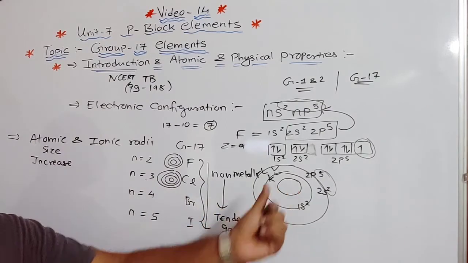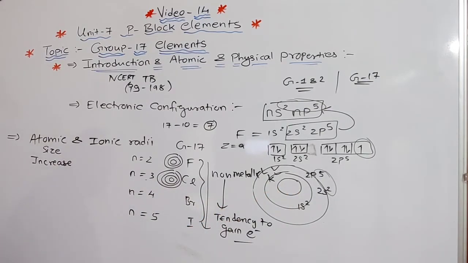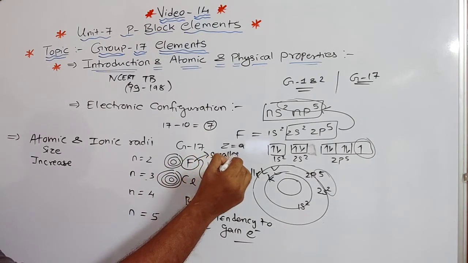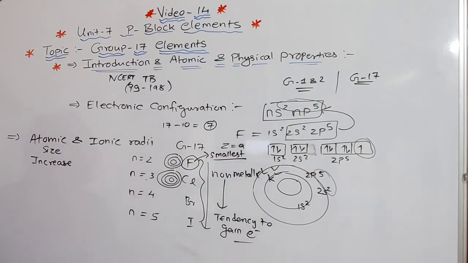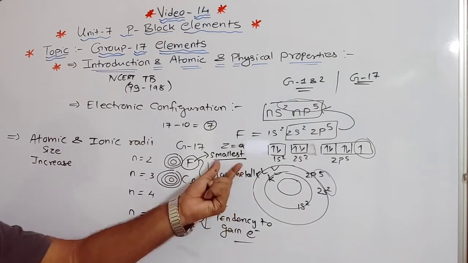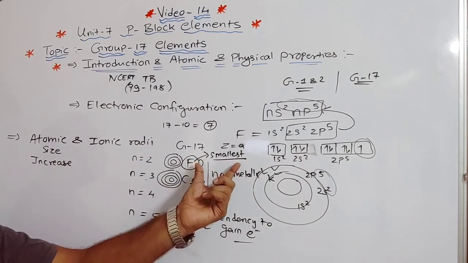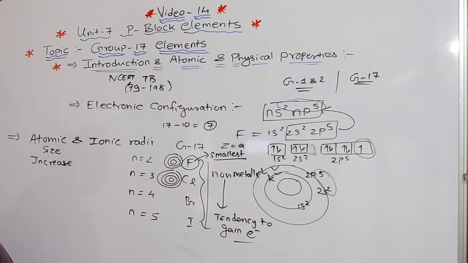Nuclear charge means inside the nucleus what we have, protons. The atomic radius of fluorine, like the other elements of the second period, is extremely small, which means fluorine is of the smallest size. And that's why it shows smallest size and high electronegativity. So that's why it will show which property? Anomalous behavior, which we are going to study. So this is the reason for fluorine to show anomalous behavior, smallest size and highest electronegativity in the periodic table. Fluorine I am talking about.